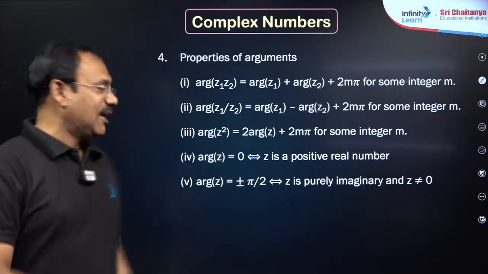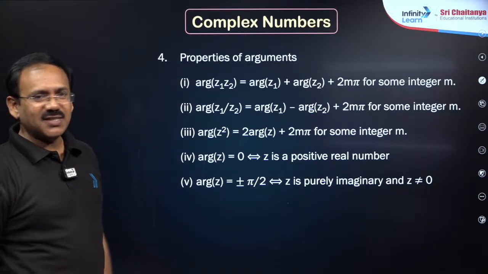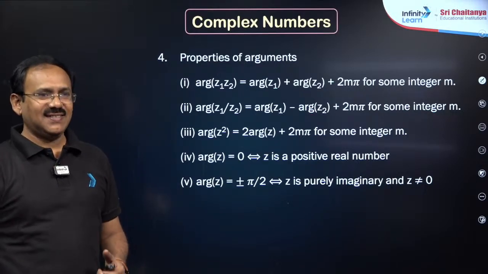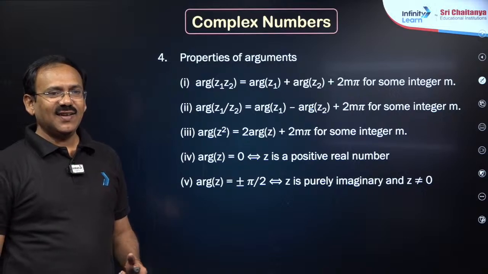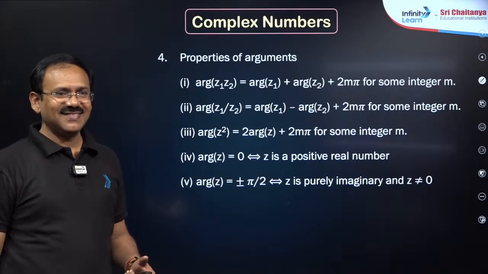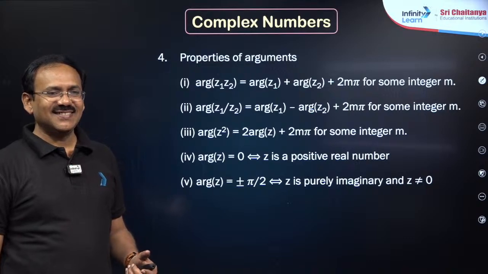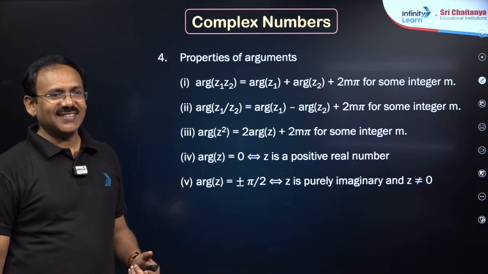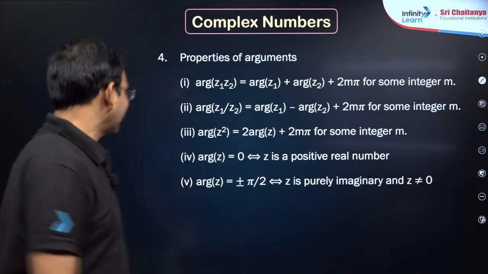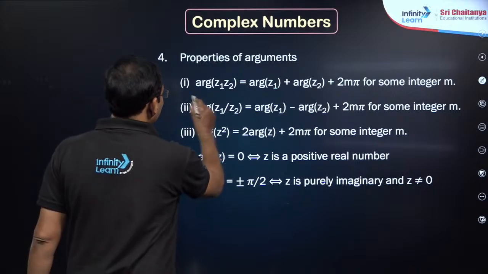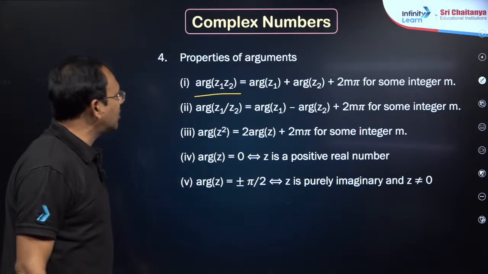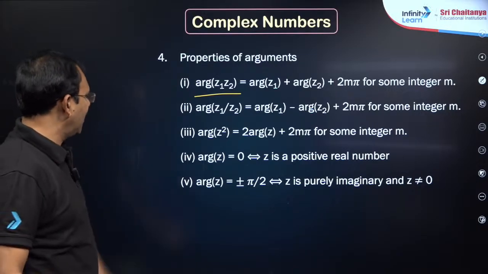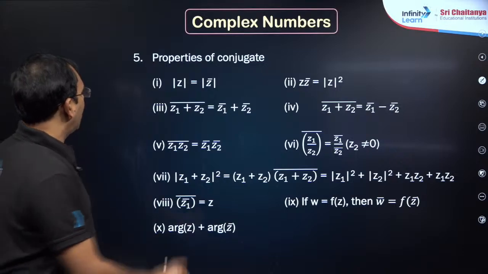Chalo. So complex numbers are not really complex. Argument of Z1 Z2 is argument of Z1 plus argument of Z2. So argument of Z1 by Z2 is argument of Z1 minus argument of Z2. Don't worry. So argument is fine.